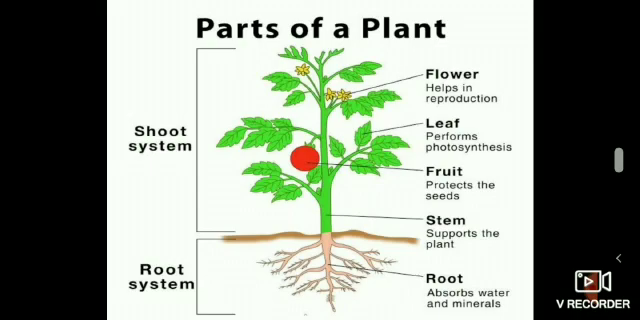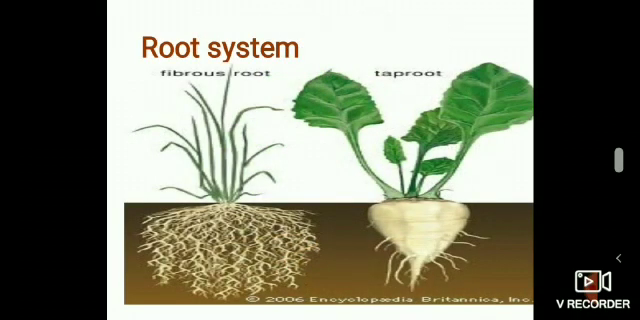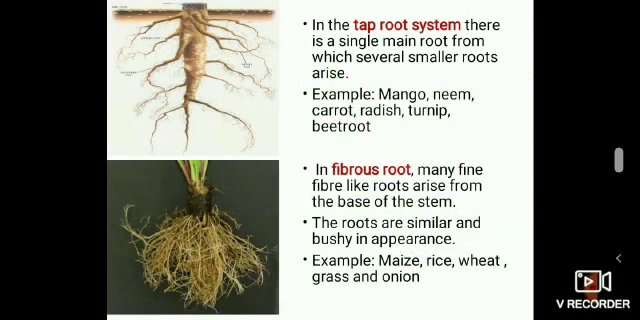There are two main types of root systems in plants. They are taproot and fibrous root. In the taproot system, there is a single main root, also called primary root, from which several small roots arise. They are called lateral roots or secondary roots. Examples are mango, neem, pine, pea, carrot, radish, and turnip.